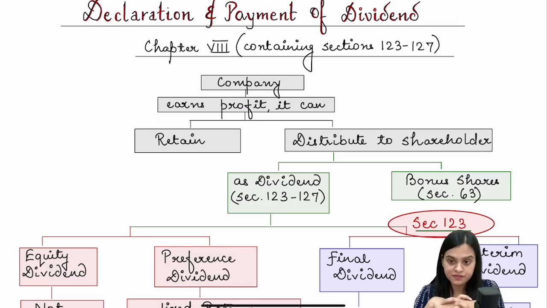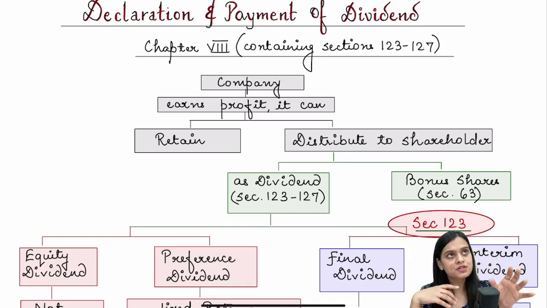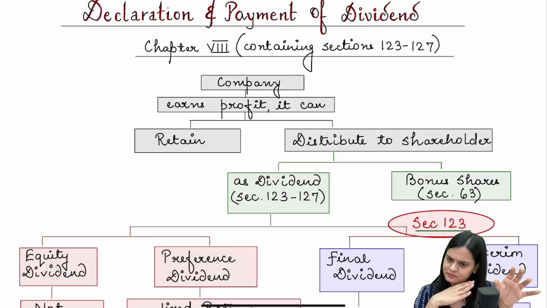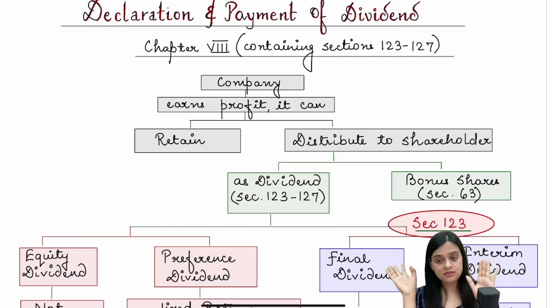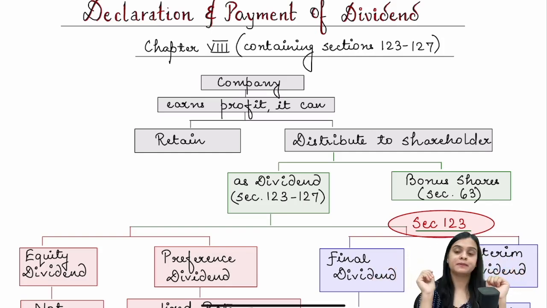If we go by the definition, it is defined in section 2 clause 35. However, it only tells you dividend includes interim dividend. So what exactly is dividend? We are unable to identify. We only get to know that all the provisions of dividend should apply equally to interim dividend as well, because dividend includes interim dividend.